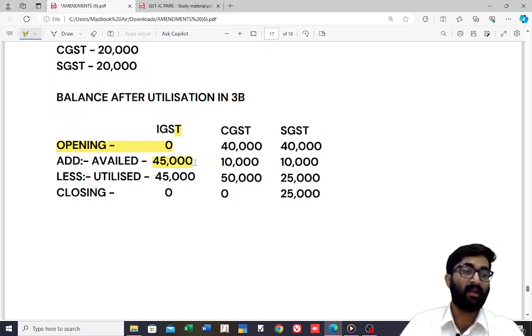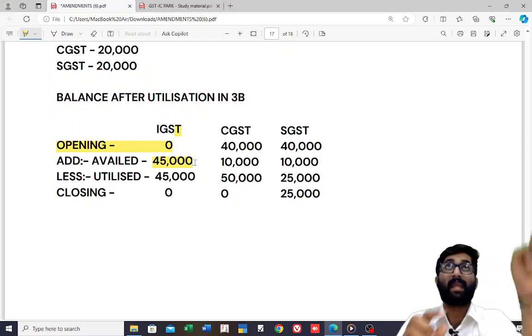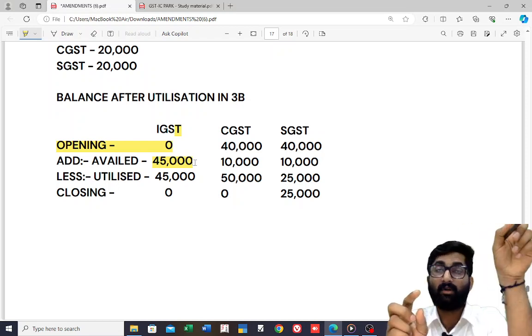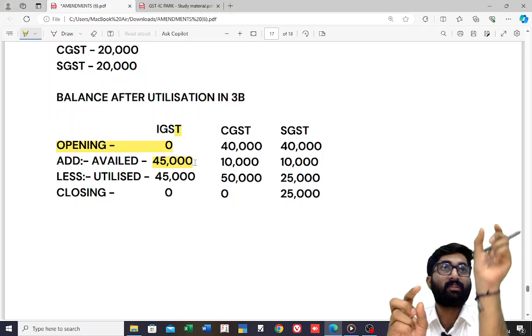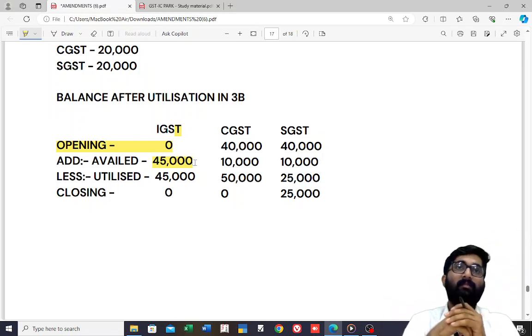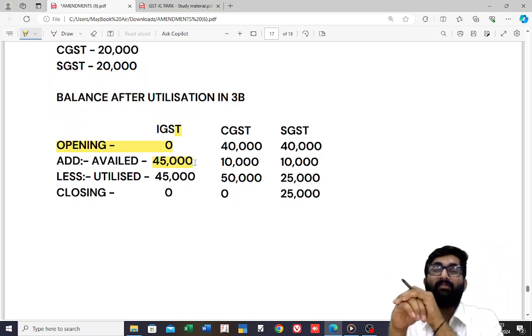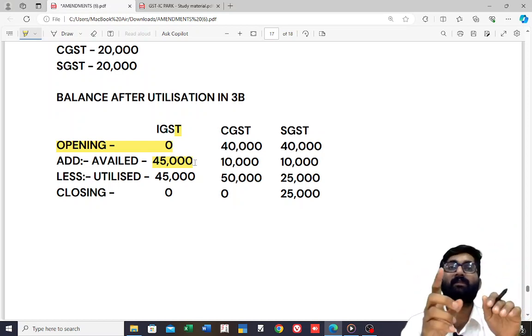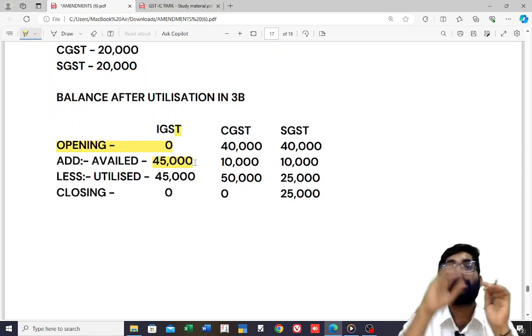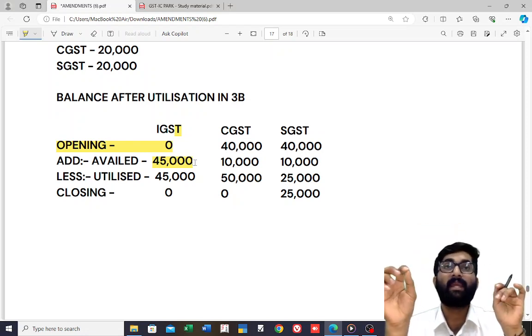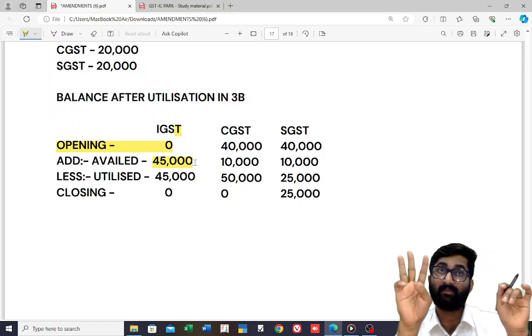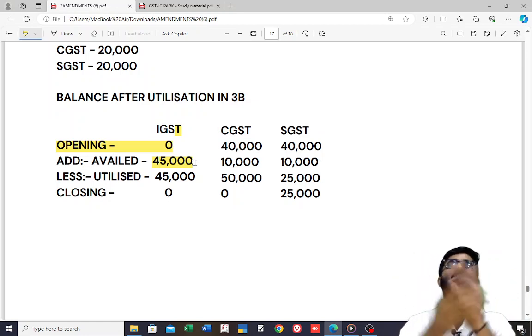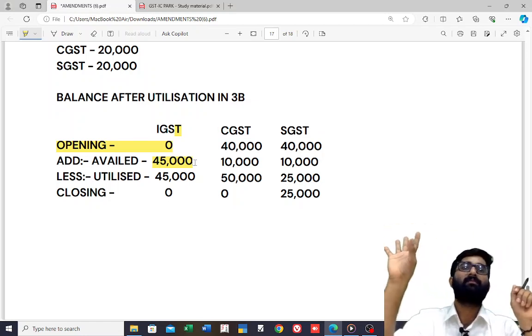45,000 is availed, and utilized is also 45,000 because 80,000 was the IGST output tax liability. From that 80,000, 45,000 is taken out. So wrongly availed is also included there. 45,000 is gone. Now how much is pending? Still 35,000 is required to be paid. Correct? Yes, 35,000 is required to be paid.